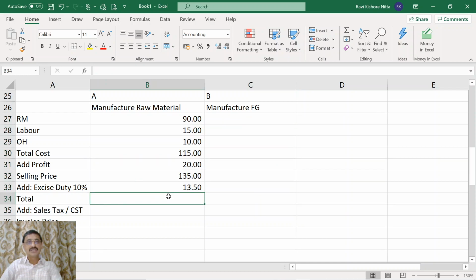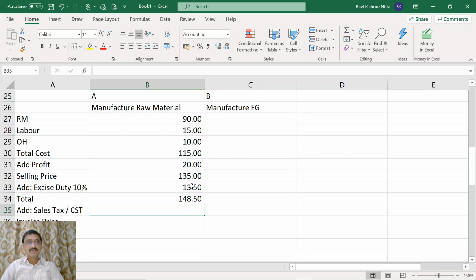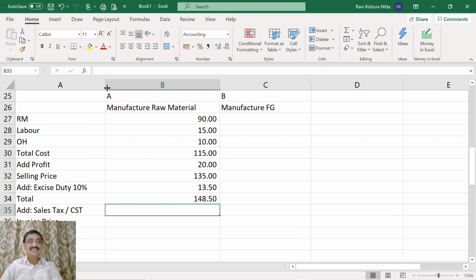Now what is the total after adding excise duty? It is equal to this plus this, 148.5.